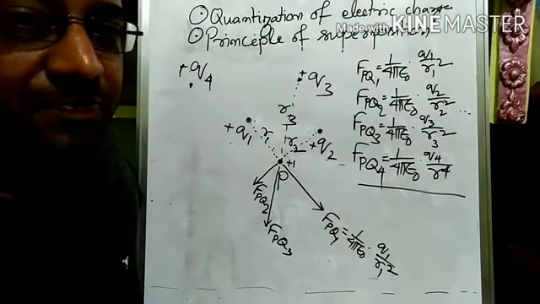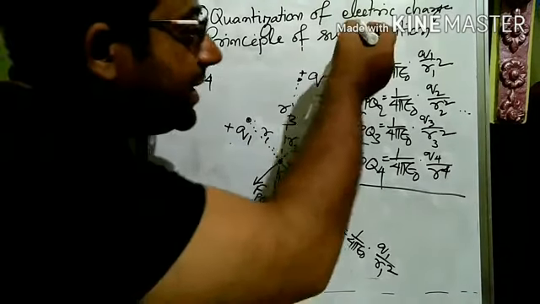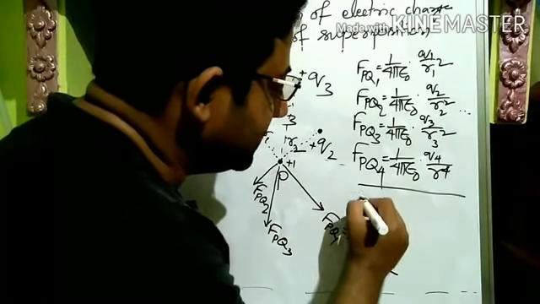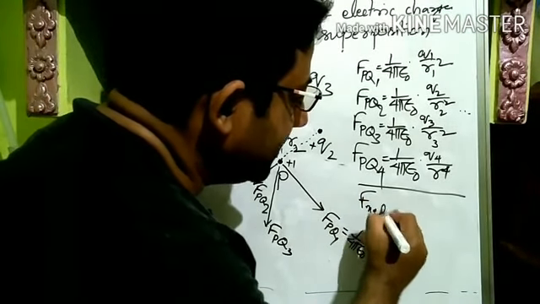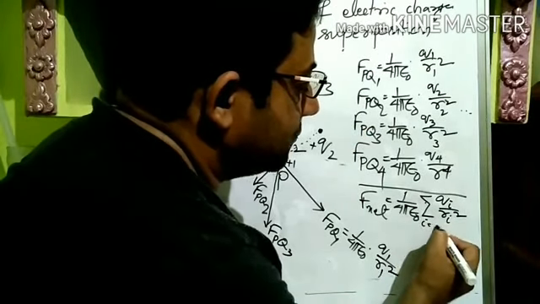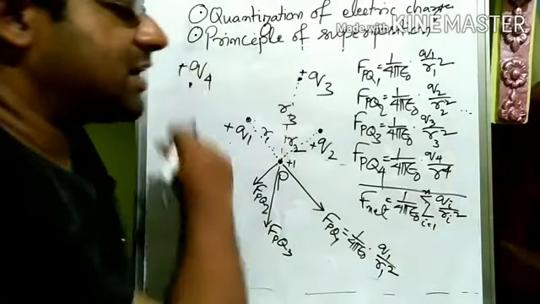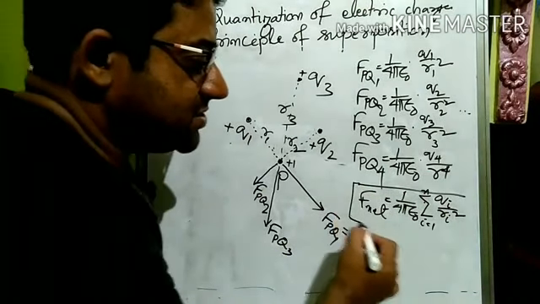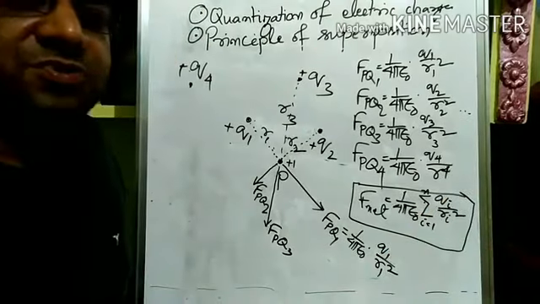It's not an algebraic sum. Is it clear? Now if we add all vectorially, so 1 by 4 pi epsilon naught, therefore F net, I am writing, the net force is equal to the sum over i equal to 1 to N. If there are n number of charges, i equal to 1 to N, we just go on adding. So this is the principle of superposition.